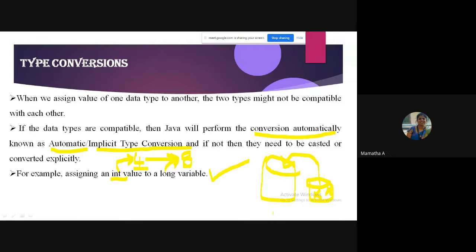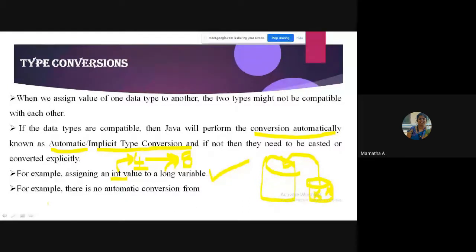Yes or no, students? Yes, ma'am. Easily. Will there be any loss of data which is there in a small container? No, ma'am. I can easily put this data into the large container. That is automatic conversion. So when we are storing or assigning a smaller data type to a larger data type, automatic conversion will happen. Okay?